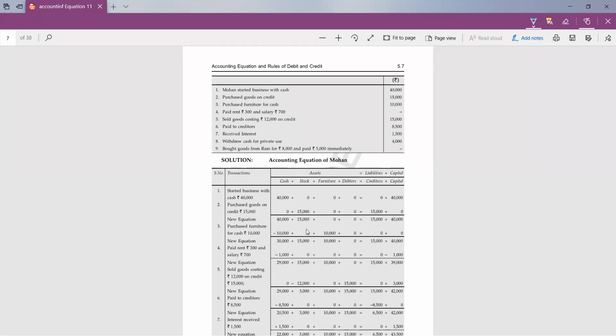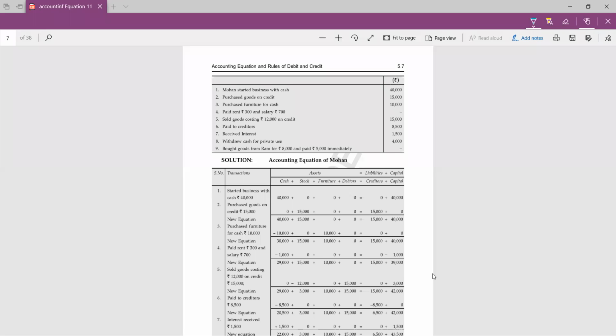Now read the third, purchased furniture for cash. Which two accounts will be there in this transaction? Students, tell me fast. Yes, very good. Cash and furniture. Cash we already have, so one more account I will be adding at the top, furniture. So till now I have three assets: cash, stock, furniture.